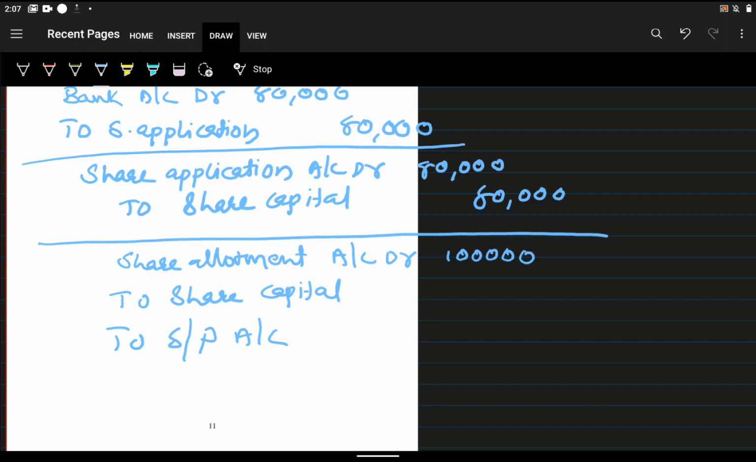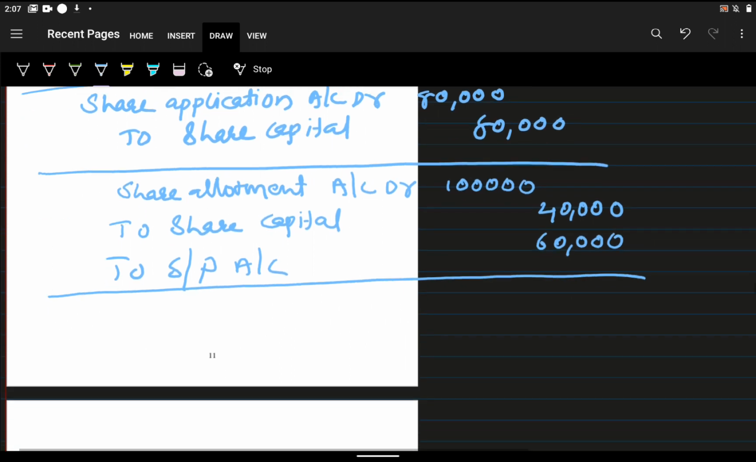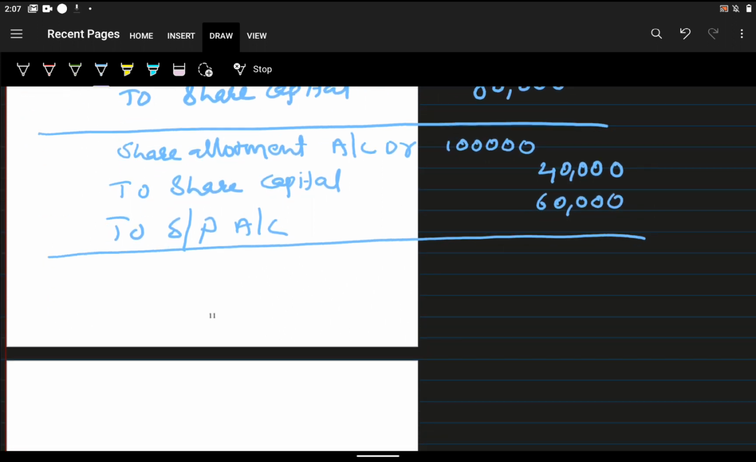And to share capital, in any case, whether it is an internal factor or external factor, share capital will be its nominal value, that means the real amount only. That is 2 rupees. 2 into 20,000, that is 40,000. Then what is the security premium? 3 rupees is the security premium. So 3 into 20,000, that is 60,000 will go to security premium. This is the second journal entry. And from the third journal entry onwards, it's normal.